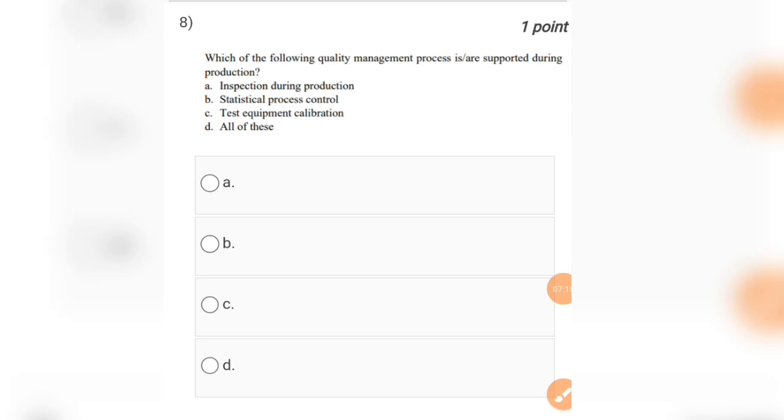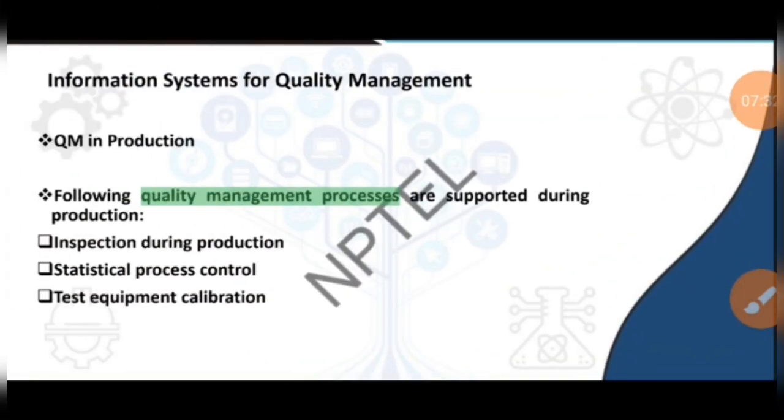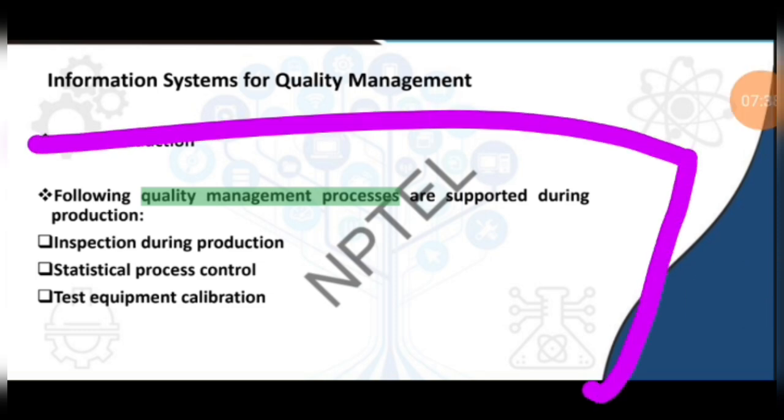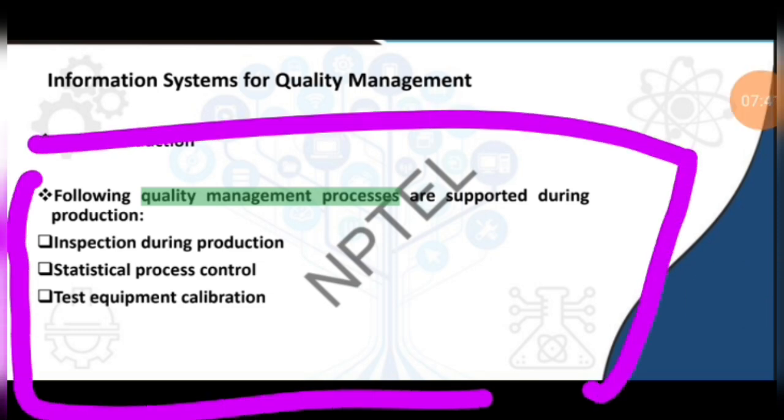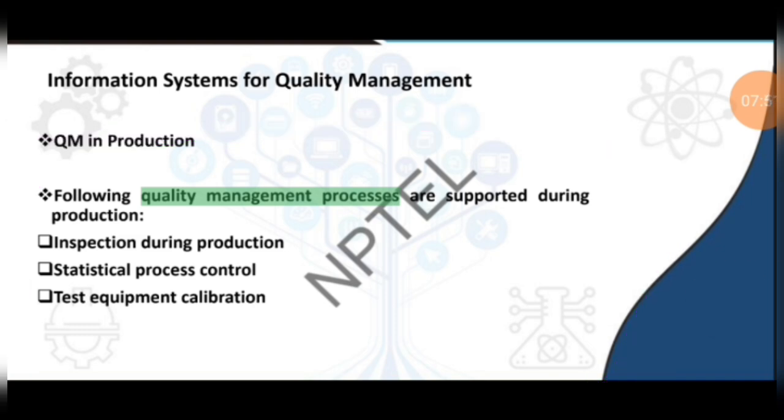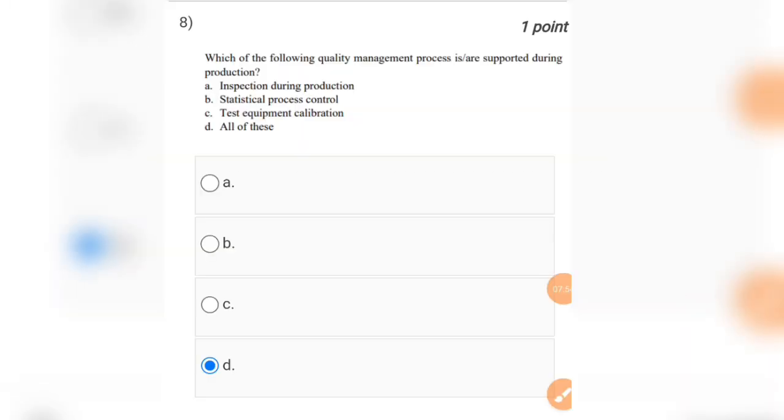Question number 8 is which of the following quality management processes are supported during production? Options are inspection during production, statistical process control, test equipment calibration, all of these. So the answer for this question will be all of these. The statement is mentioned here: following quality management processes are supported during production: inspection during production, statistical process control, and test equipment calibration. So option number D will be the answer.